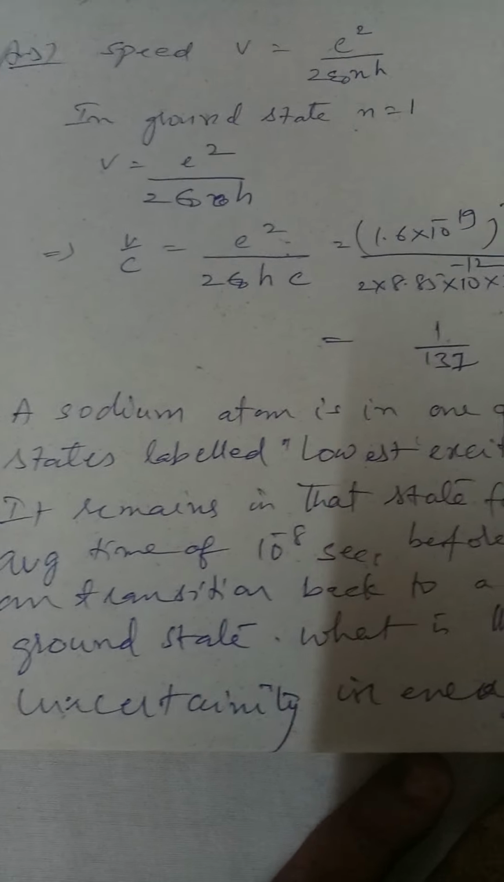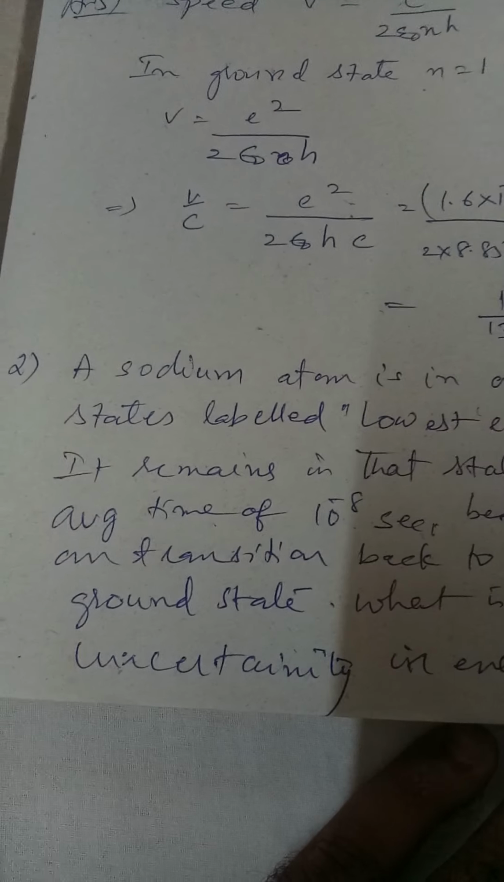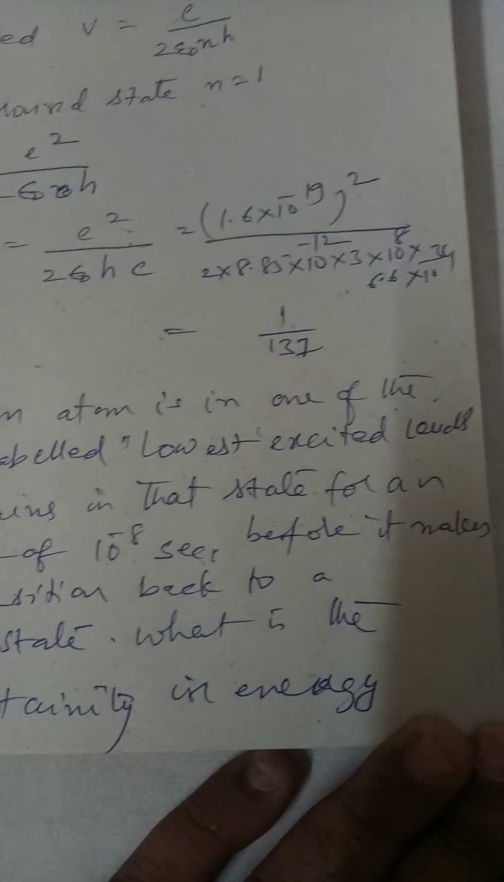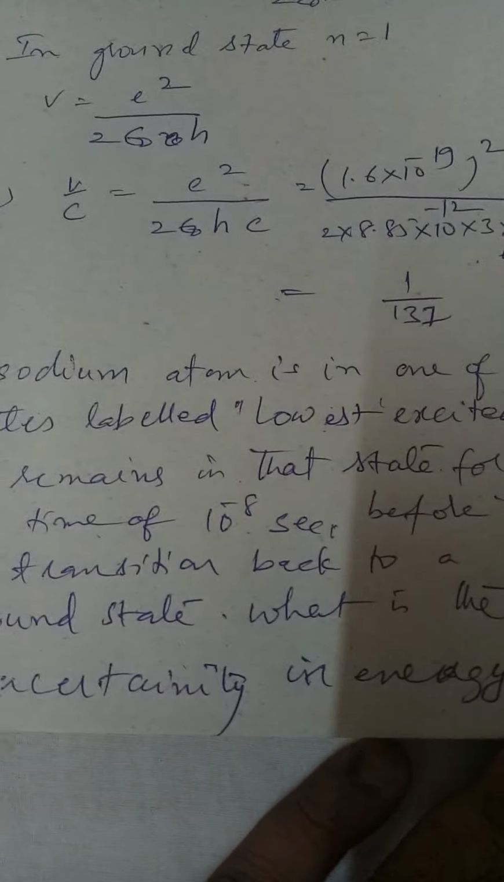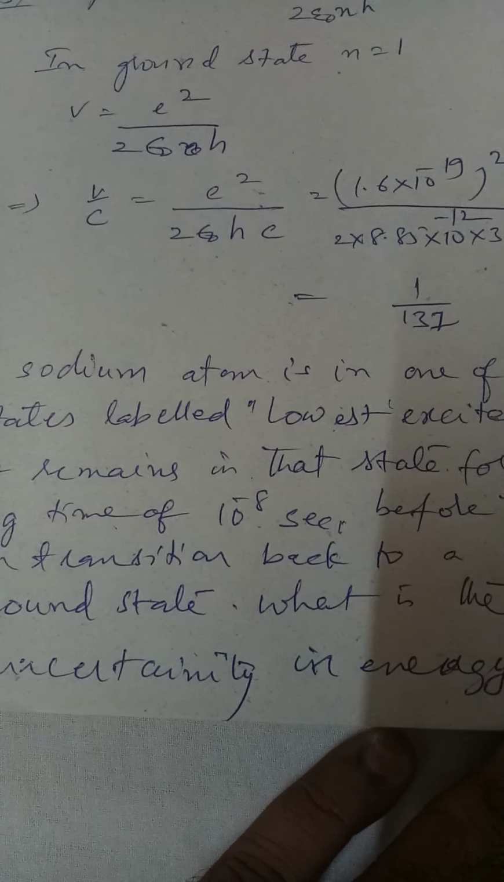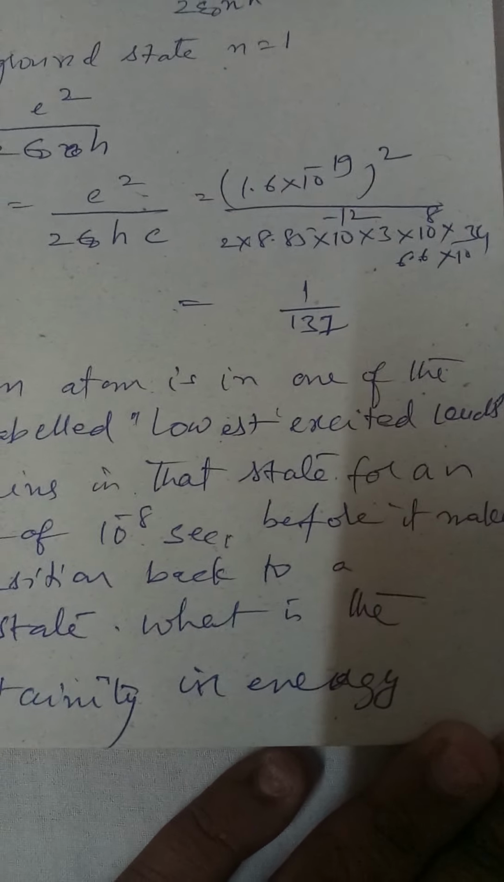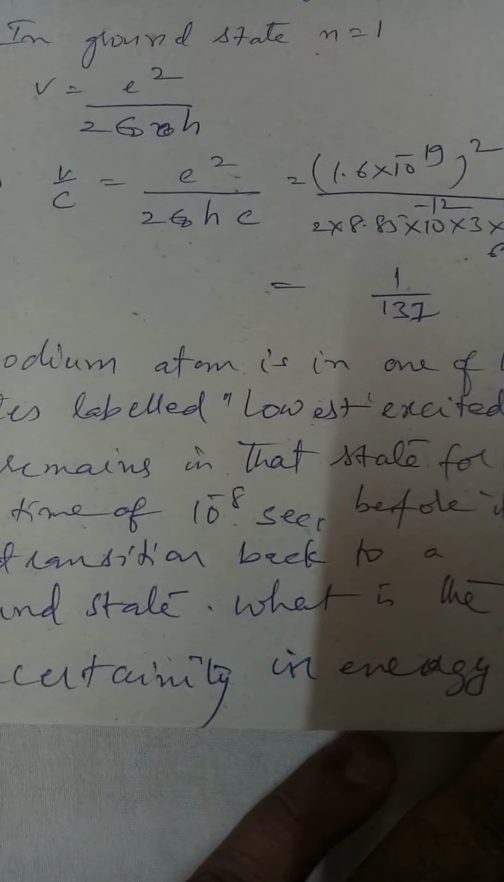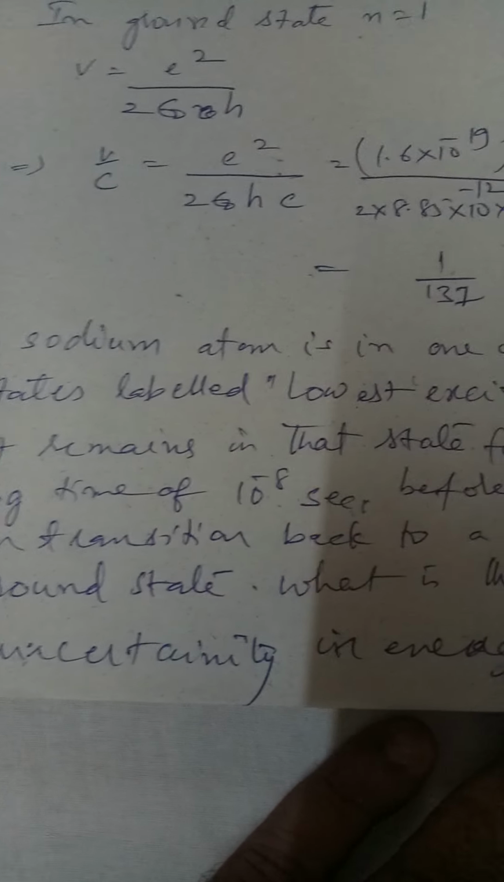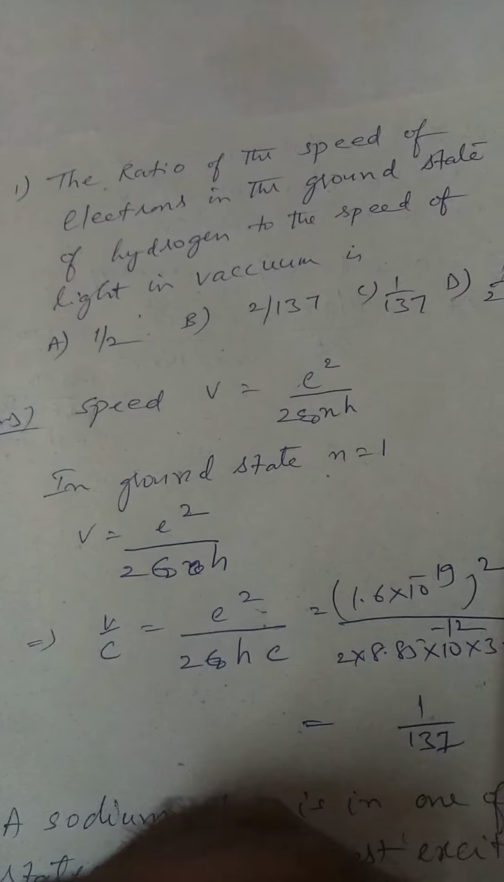A sodium atom is in one of the states labeled as lowest excited levels. It remains in that state for an average time of 10 power minus 8 seconds before it makes a transition back to the ground state. What is the uncertainty in energy? So here they are asking you what is the uncertainty in the energy